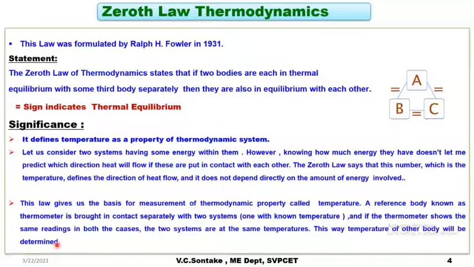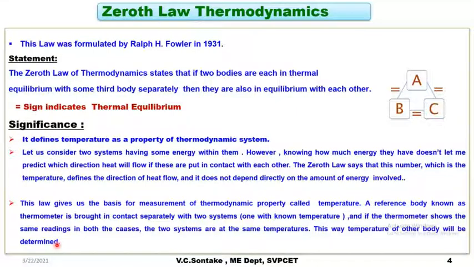You take a thermometer, this will be the first body. You bring that thermometer in contact with the body with known temperature. Let's say both the thermometer and the first body are in thermal equilibrium, so both will show the same temperature. Later on, bring this thermometer into contact with the other body.